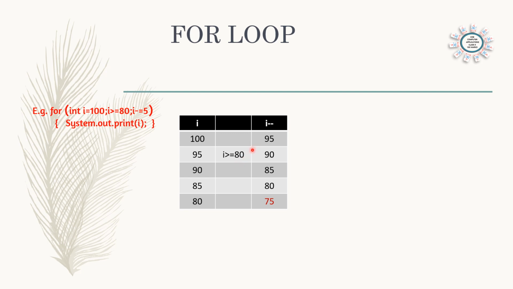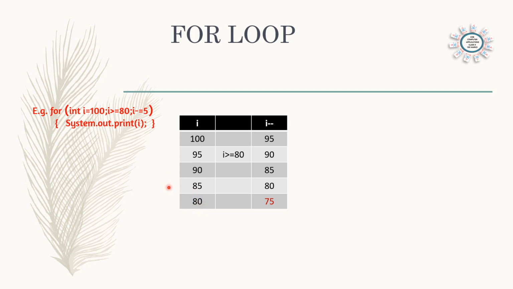So 95, condition is checked. 95 is above 80. So 95 will be printed. And then once again, i minus 5, i will become 90. Before printing, condition will be checked. 90 is greater than 80. So it will be printed. And then i will become 85, minus 5. Again the condition is true, so 85 will be printed. And then once again updating minus 5, it will become 80. And i greater than or equal to 80. So again condition is true, so it will be printed.